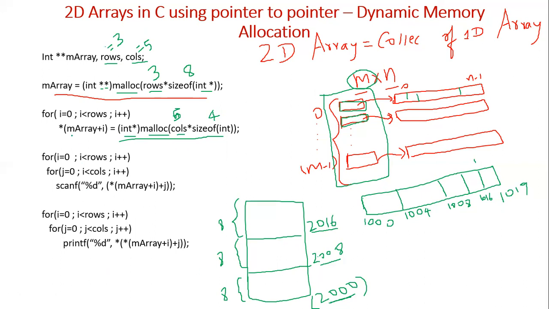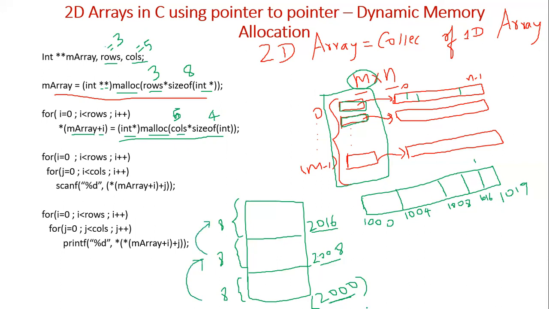You cannot use just m array plus i. So we write a for loop: for i is equal to 0, i less than rows, i plus plus. m array plus i: m array is 2000, because its starting address is 2000, and it will increment by 8, because the size of an integer pointer is 8, so the scale factor is 8.